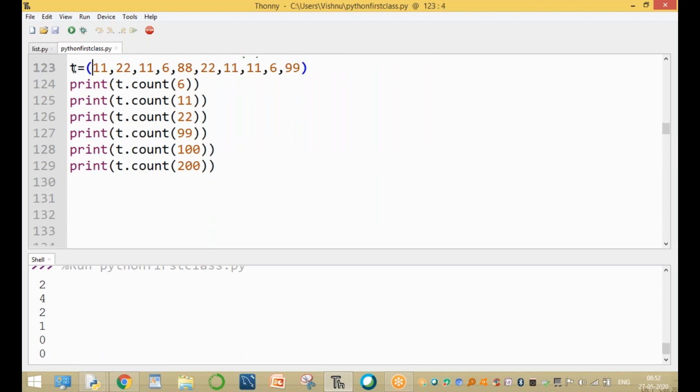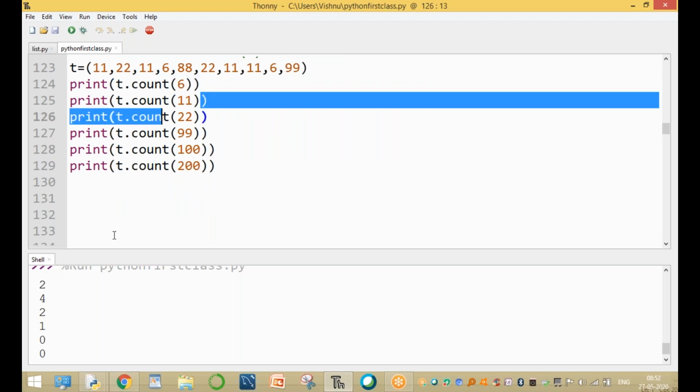Okay, this is the original tuple t. 6 is present 2 times. 11 is present 4 times. 22 is present 2 times. And 99 is present only 1 time. And 100 is not present in your tuple.